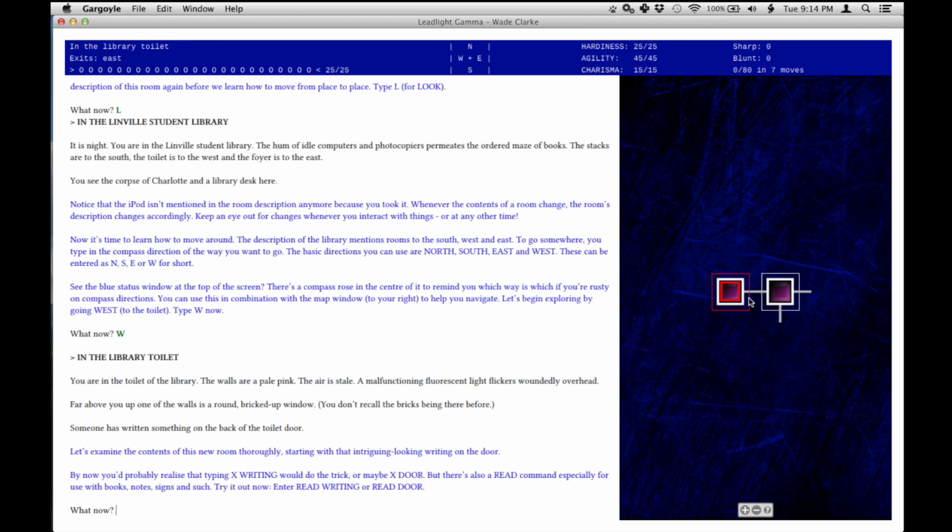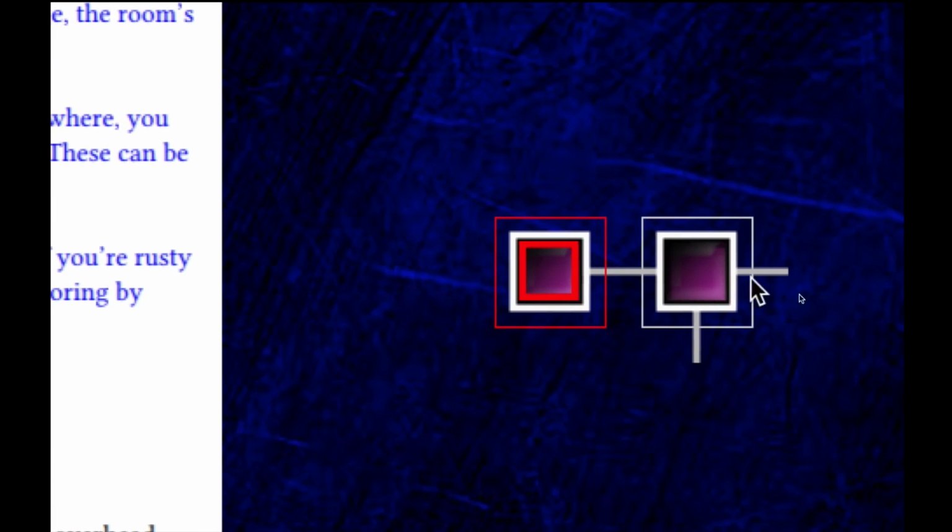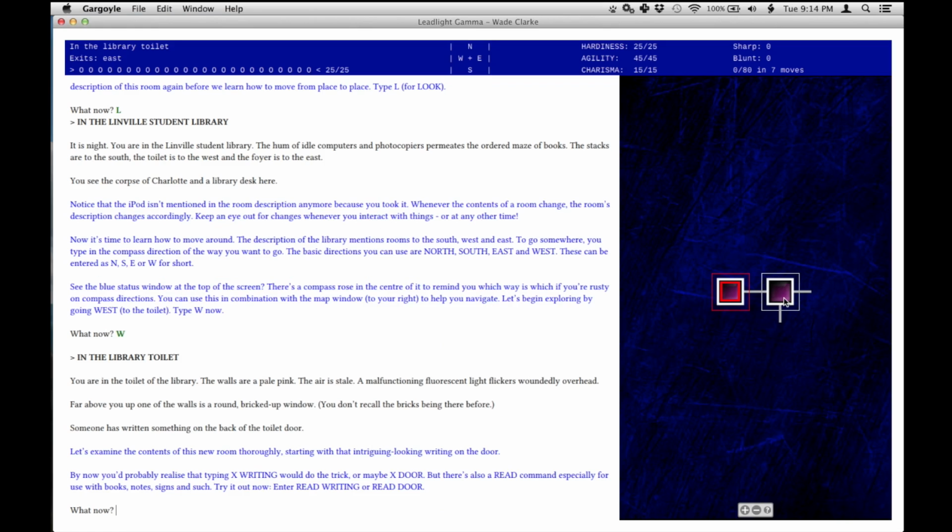And see the map expanded here. I'm going to zoom in on that. So now there are two rooms, and it shows me how they connect. The red line is where I am now, and then there's the gray line, which is where I was. So now there are other things in this room. You are in the toilet of the library. The walls are pale pink. The air is stale. A malfunctioning fluorescent light flickers woundedly overhead.